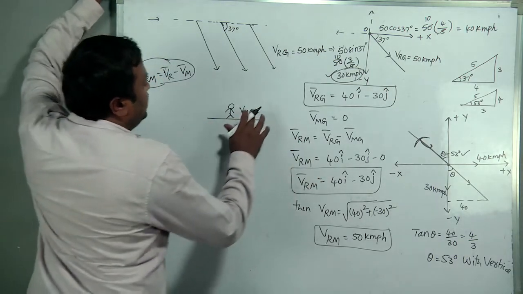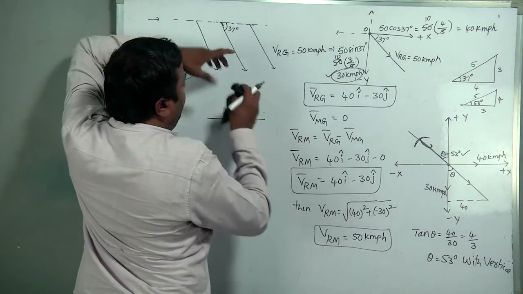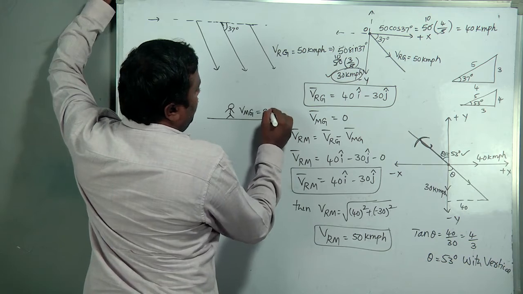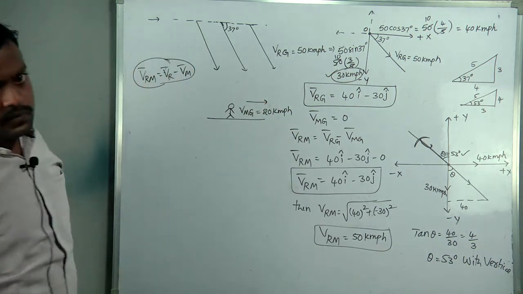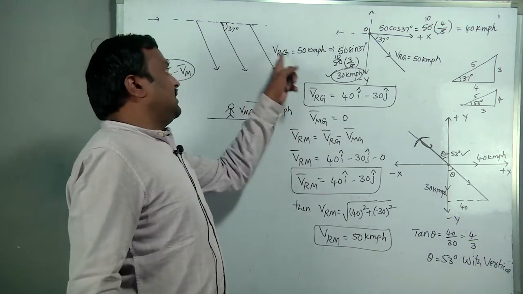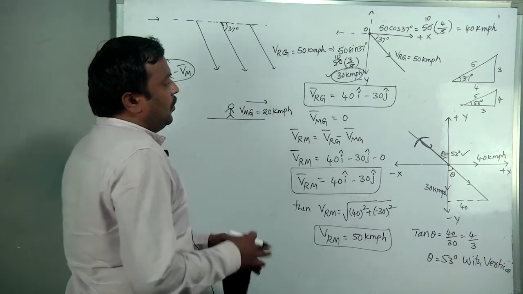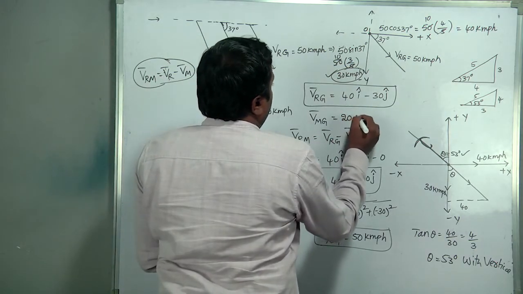Velocity of man with respect to ground is 20 kmph. In this way he is moving. This will remain as it is, with the same data. Here what we observe is that man with respect to ground will be 20 i cap.